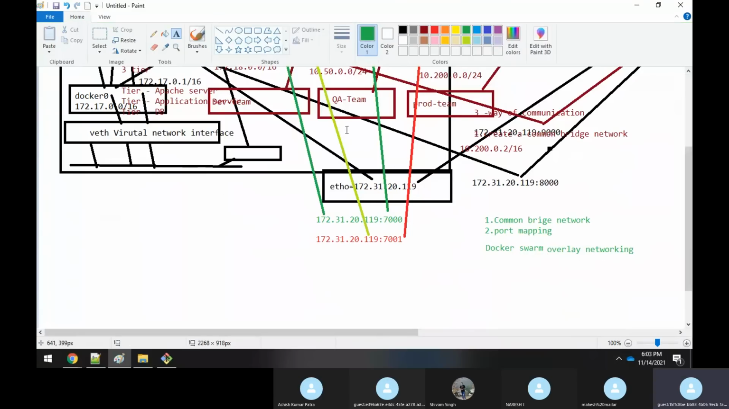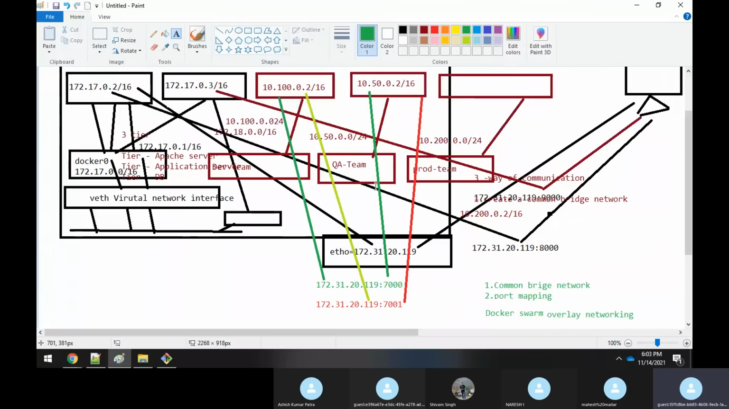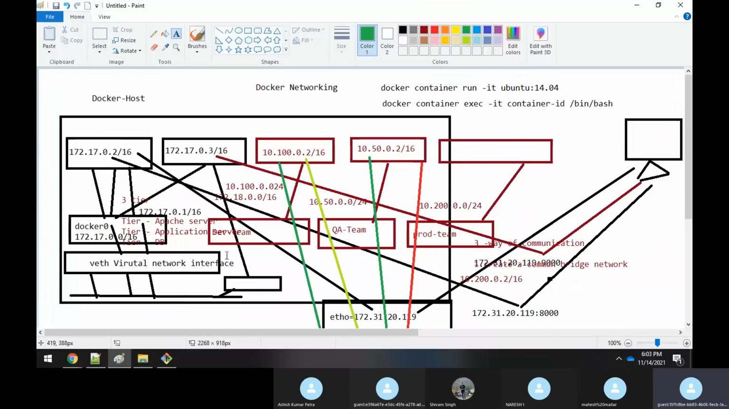One is a common bridge network that you have seen. You create one more network interface and give it some range, and this container connects to that common bridge network. Similarly, this container will also connect to this common network, and then they start communicating with each other. But that is not a best practice. The best practice is to always do a port mapping, and we know how to do a port mapping. So this is the theory we learned on networking.